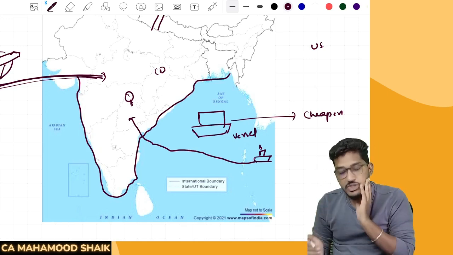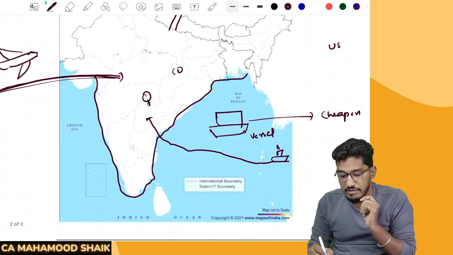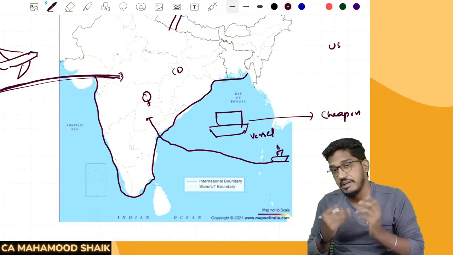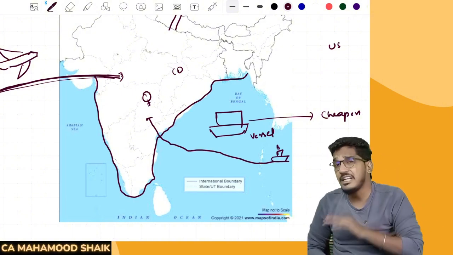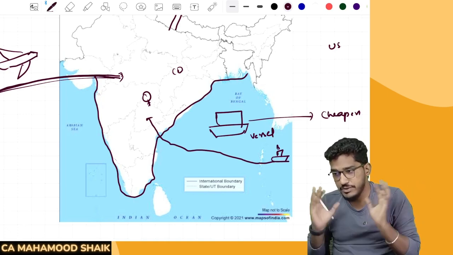If they don't have a proper procedure, what will happen? Like I have told, this person will bring a vessel containing all the goods. Some coastal line he will find where there are no guards, no monitoring and all. Through that, he will bring the goods into the country and he will start selling it. Then the entire objective of the customs itself will be lost. So that's why government needs to have one proper structure.